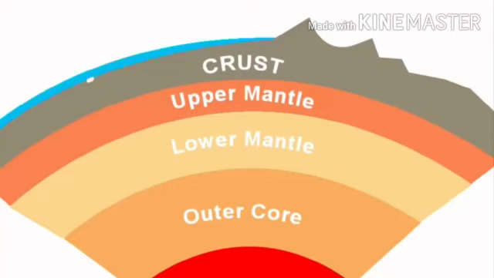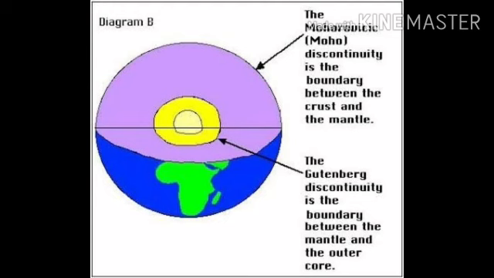Next topic is Gutenberg discontinuity. Students, what is Gutenberg discontinuity? Did you see this picture? Yes, this is the boundary between the mantle and the core of the earth. It begins at the depth of 2,800 km. Here, there is an abrupt change in the seismic waves that travel through the earth. Primary seismic waves or P waves decrease in velocity, while secondary seismic waves or S waves disappear completely.